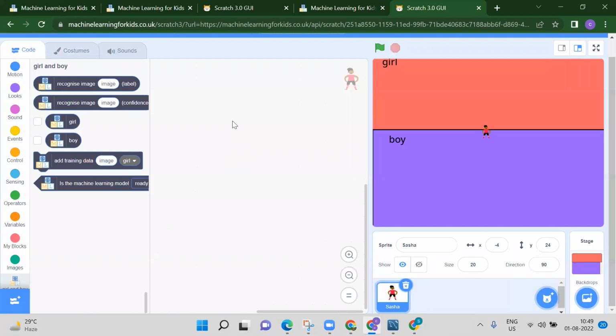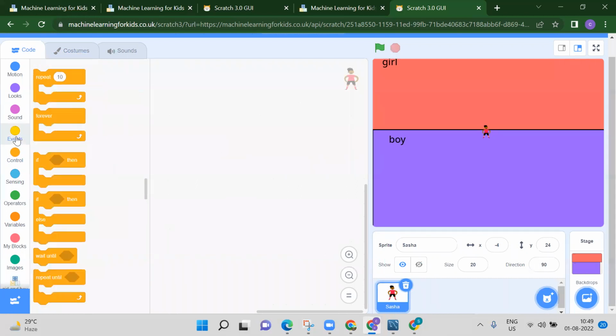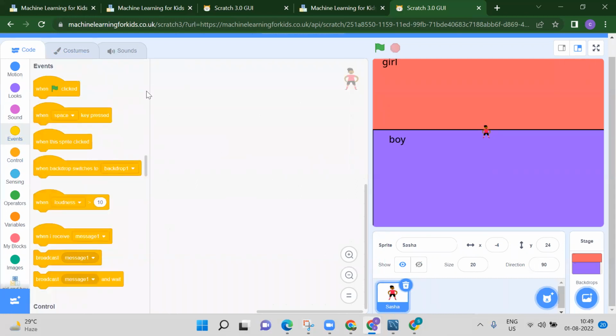Okay. Now we have to start the coding part here. So how we will start the coding? Always we have to start from an event like when flag is clicked. Okay. So say when flag is clicked. So what we want to add here? We have to use our machine learning, right? So how we will add that? So this is my event, right? When flag is clicked. So what do you want to do here first?